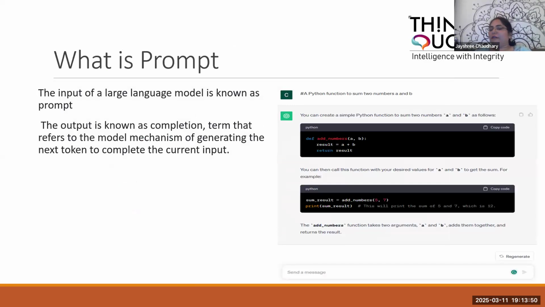You can see over here, here is a simple example. In a prompt, I'll just say, Python function to sum of the two numbers A and B. I can ask it to write a simple Python function for the sum of the two numbers A and B. If I put it in a precise manner, exactly what I require, it generates the thing. You can see it gives me the function add numbers with the two numbers A and B, and it returns the result. It even gives you explanations also, right? So in generative AI, prompts play a very important role, because based on the prompt, it is going to search the things.